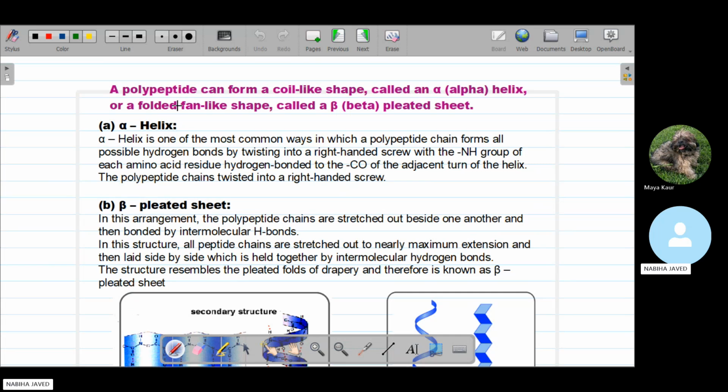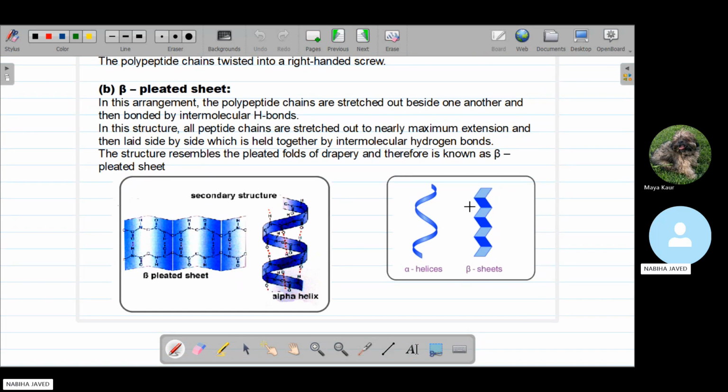Actually, a polypeptide can form a coil-like shape that is called the alpha helix. When a polypeptide chain forms a coil-like shape, that is called the alpha helix, and when it folds into a fan-like shape, it is called the beta pleated sheet. This is the structure of the alpha helix. It folds itself into a coil-like shape. But in the case of the beta pleated sheet, it folds itself into a fan, like a handheld fan. So it converts itself into a fan-like shape. That is why we call it the beta pleated sheet.